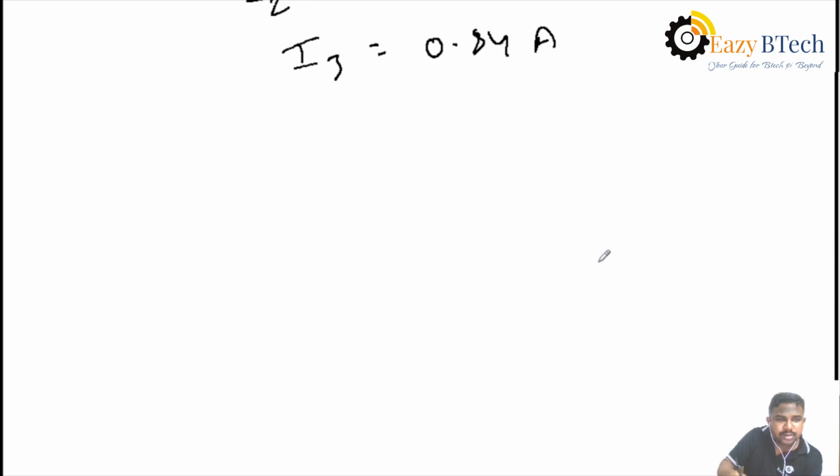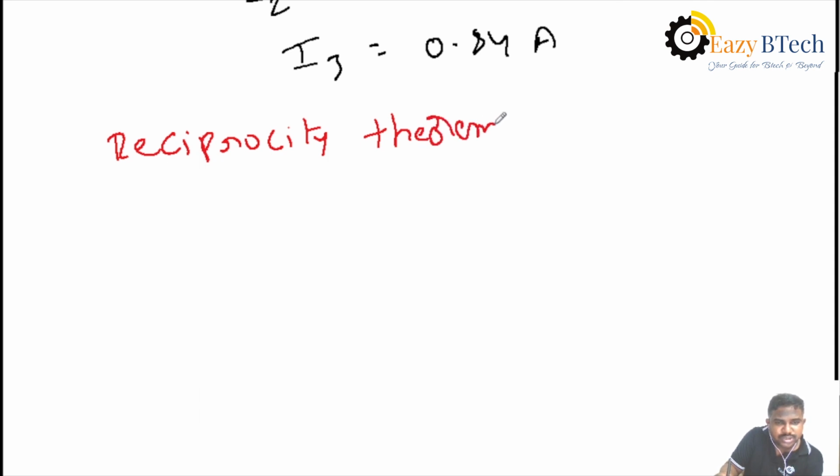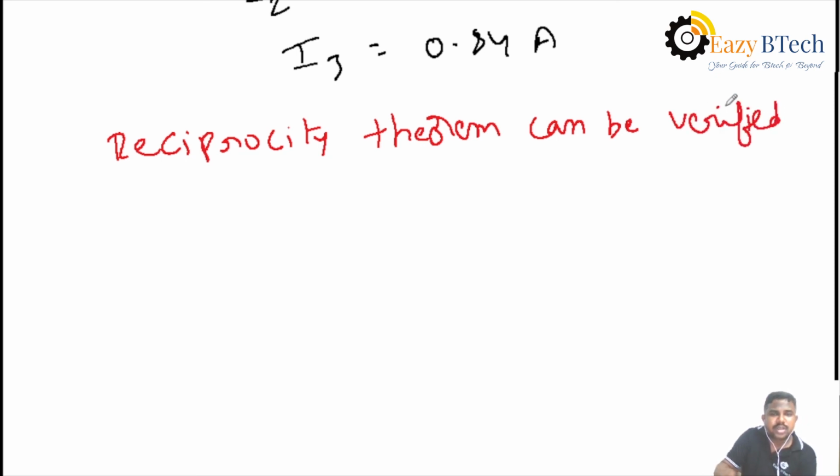Then how to write? Hence, the reciprocity theorem is verified. Why? Because in both cases, the current passing through the branch before interchanging and after interchanging is the same. Okay, in this way, you can verify the reciprocity theorem for the given electrical circuits.